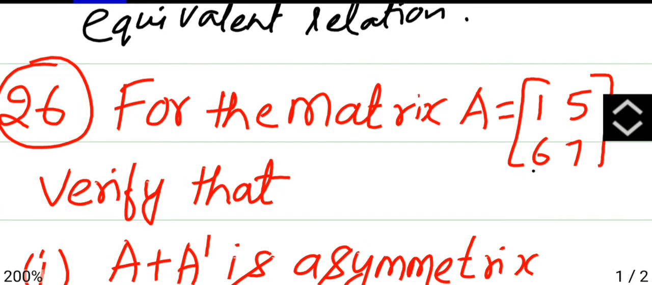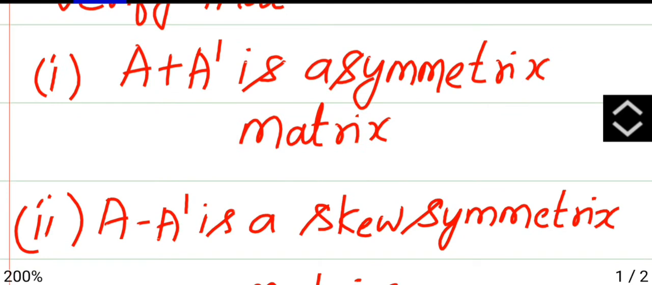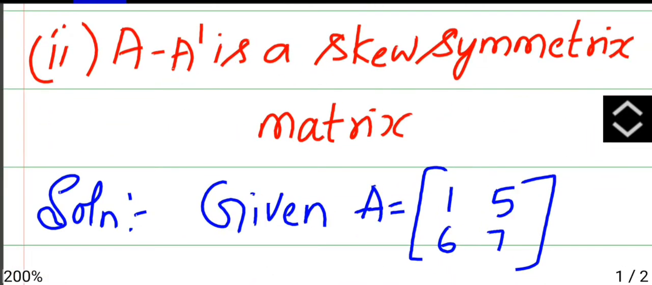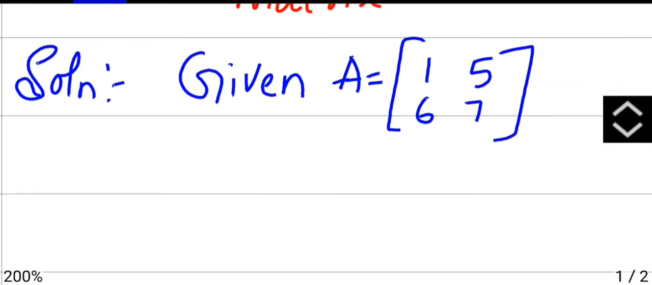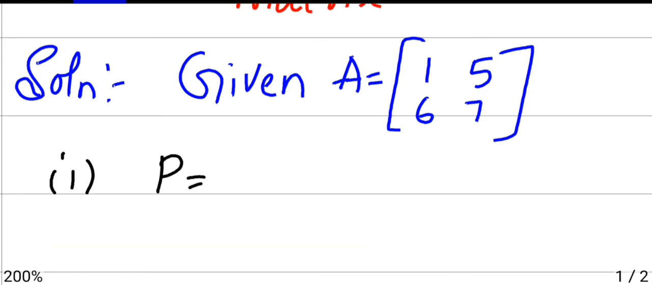For the matrix A = [1 5; 6 7], verify that A plus A dash is a symmetric matrix, and second, A minus A dash is a skew symmetric matrix. So we have to prove it is symmetric and skew symmetric. They have given A is [1 5; 6 7]. To prove the first one, it is symmetric, you have to prove P is 1 by 2 (A plus A dash).